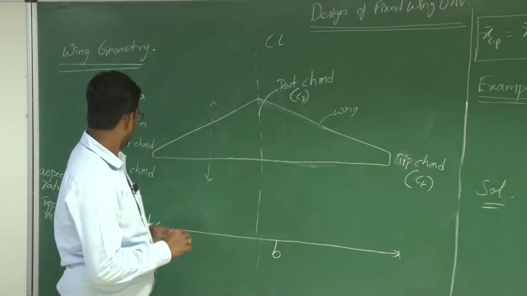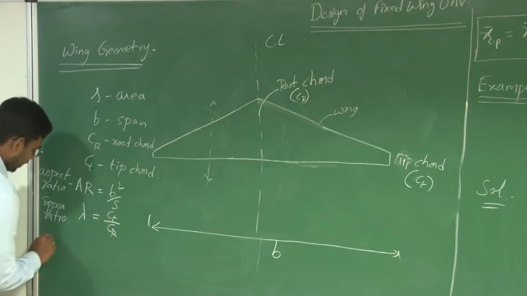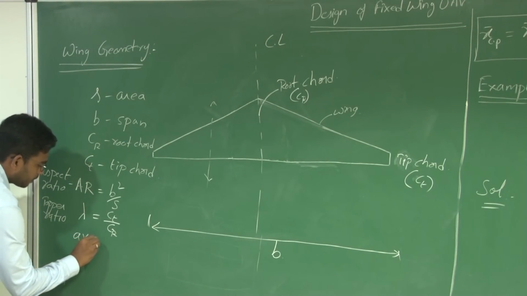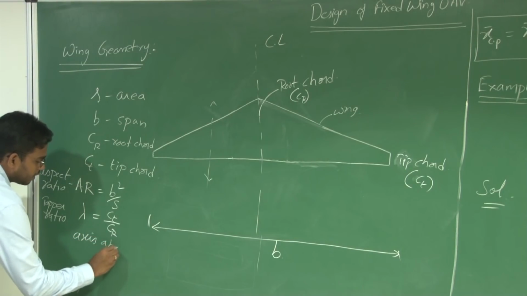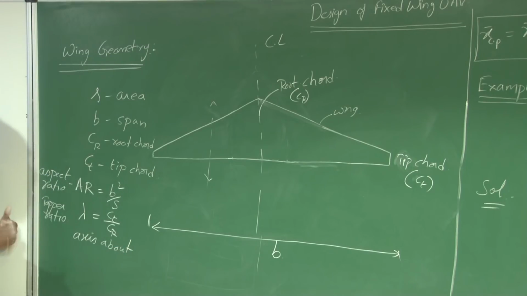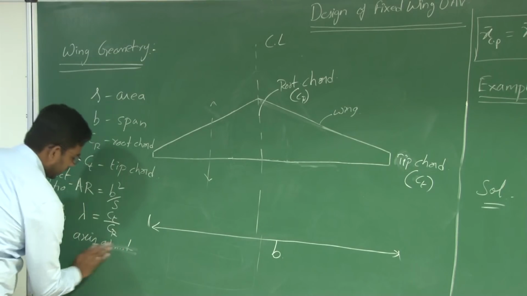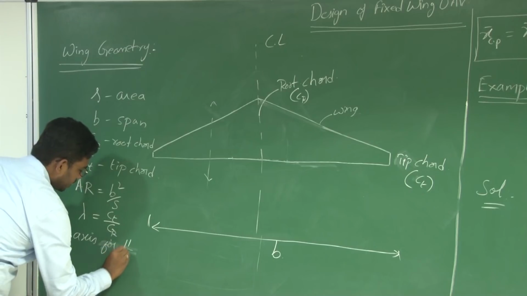So what you require is an axis for taper, the axis about which you are tapering the wing. Axis for taper.